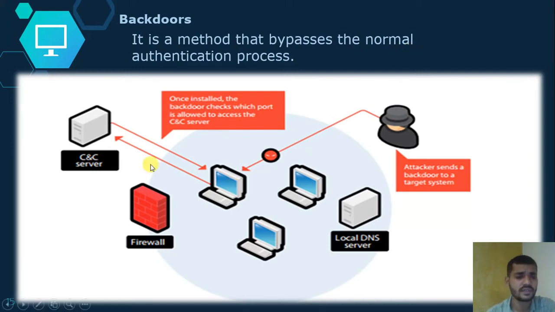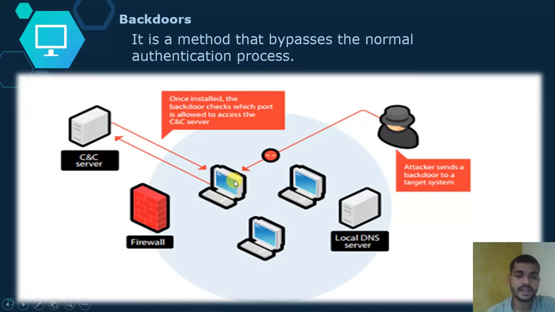You use a firewall, you use a local DNS server, you use all the authentication. You think that your system is secure, but one vulnerability is there which is very useful for the attacker. It is critical when they enter or install their application, which you might not know about.